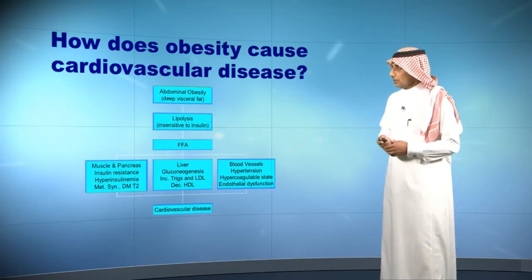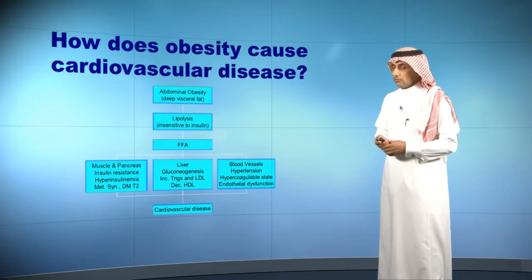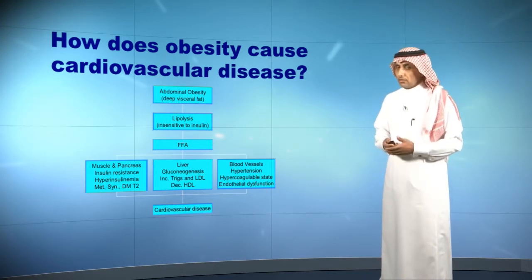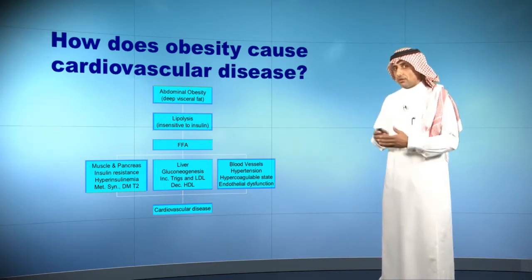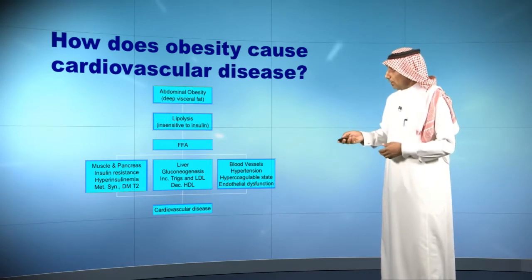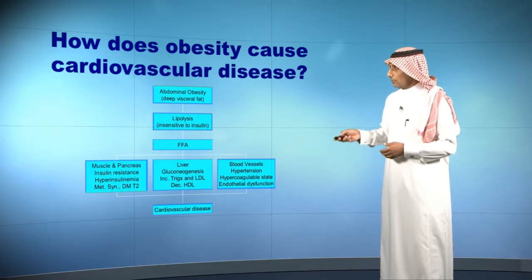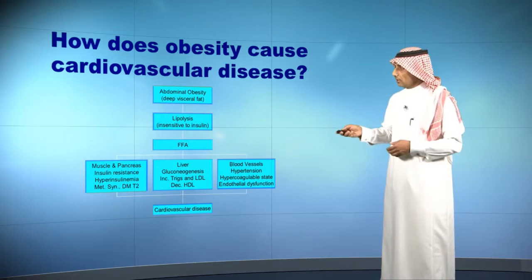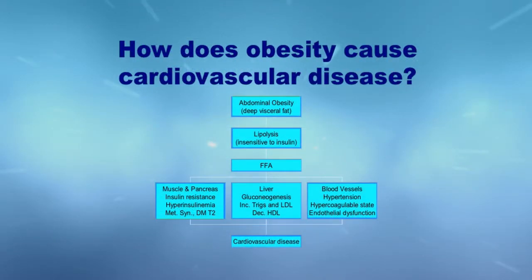Regarding cardiovascular disease, how does obesity cause cardiovascular disease? Looking here at a male patient with visceral type obesity, this will lead to lipolysis, and this will decrease the sensitivity to insulin. This will lead to increased free fatty acids, and these will act on the pancreas, liver, and blood vessels.